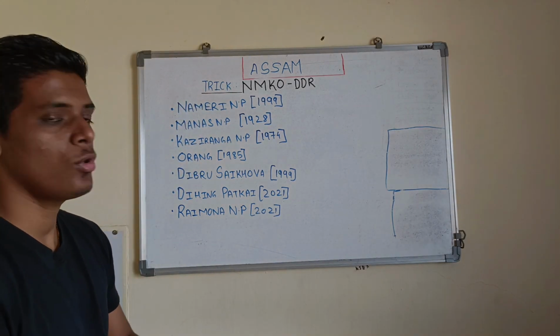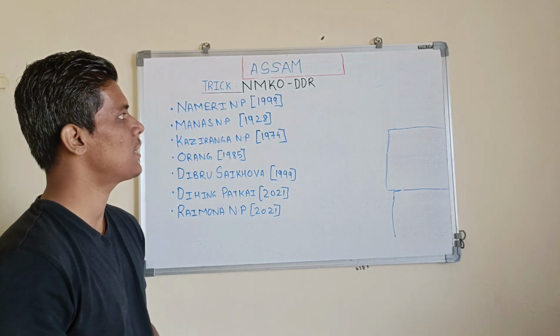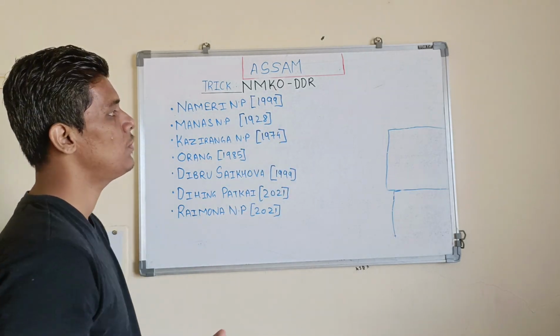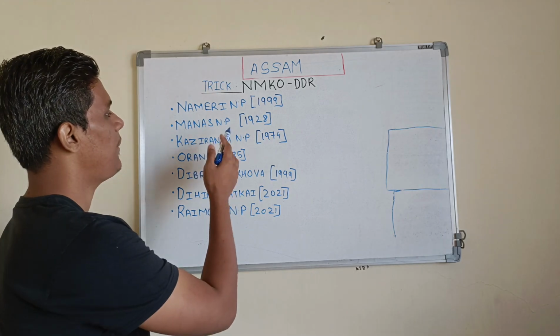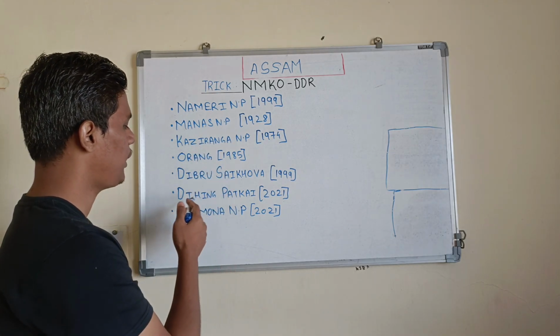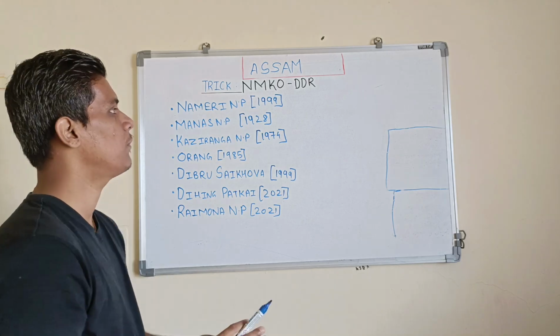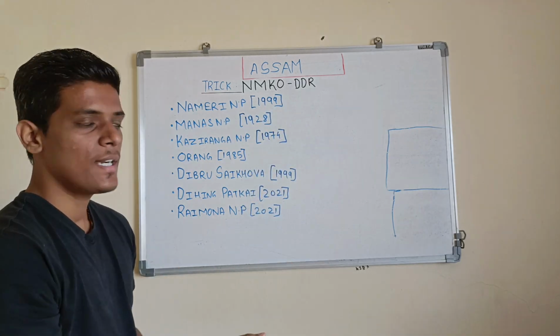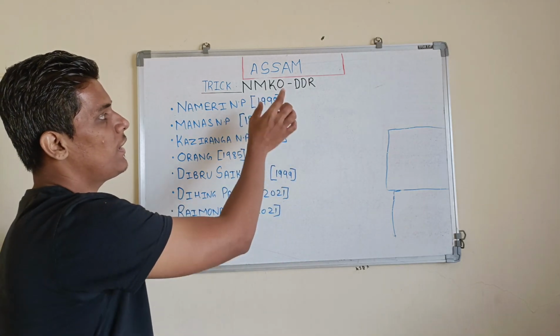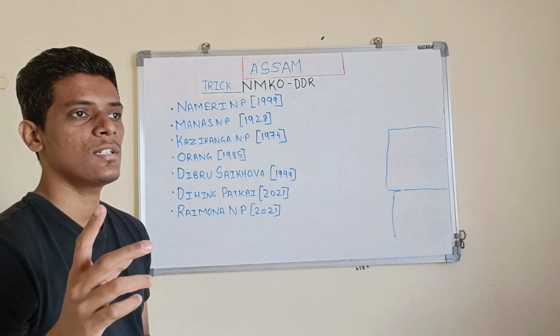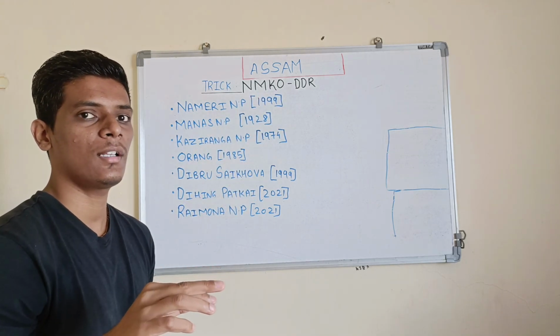So the trick to remember the Assam national parks is NMKODDR. If you just read the names Nameri, Manas, Kaziranga, Orang, Dibru Saikhowa, Dihing Patkai and Raimona, there is a problem: in tricks for some states there is also a letter K, so you get confused whether it's Kaziranga or another national park.